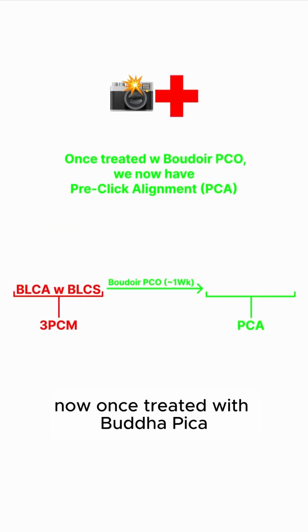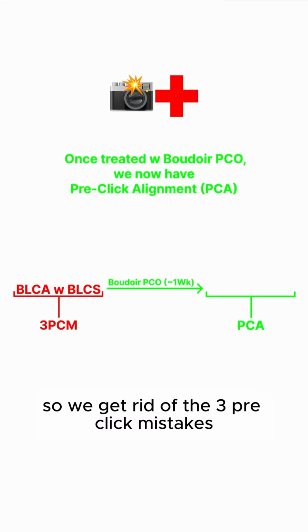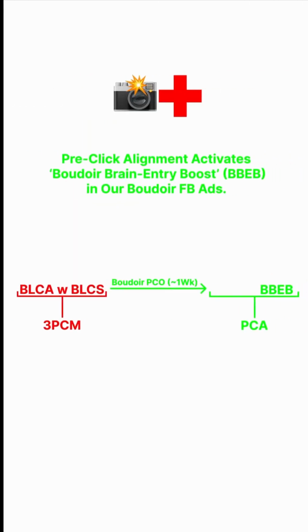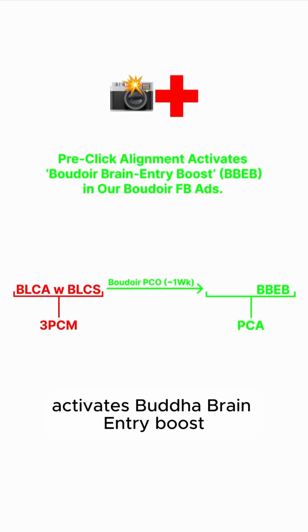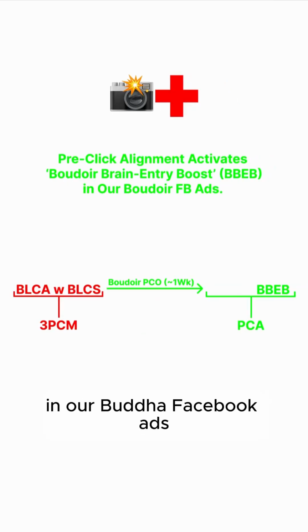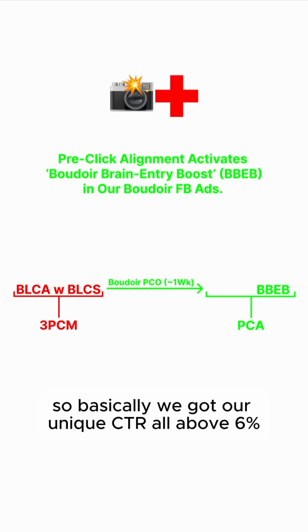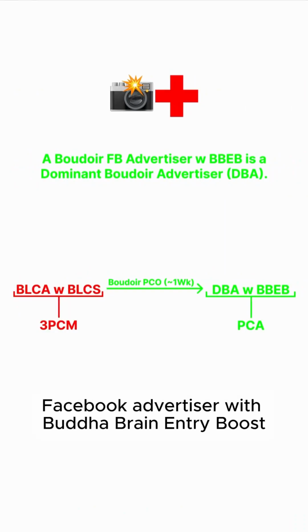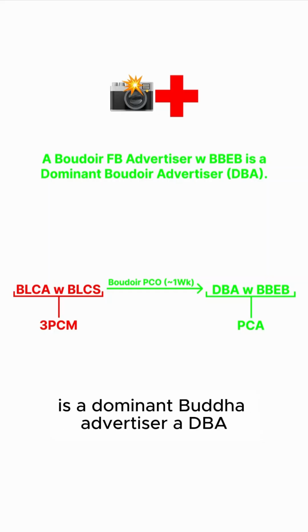Now, once treated with Boudoir Pico, we now have pre-click alignment, PCA. So we get rid of the 3 pre-click mistakes. We achieve pre-click alignment. And pre-click alignment activates Boudoir brain entry boost in our Boudoir Facebook ads. So basically, we got our unique CTR all above 6%. And a Boudoir Facebook advertiser with Boudoir brain entry boost is a dominant Boudoir advertiser, a DBA.